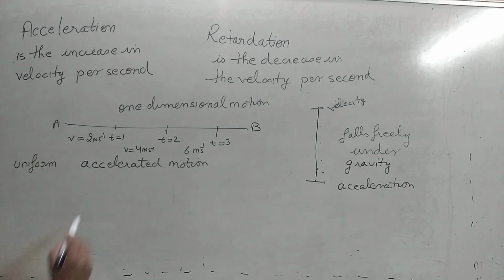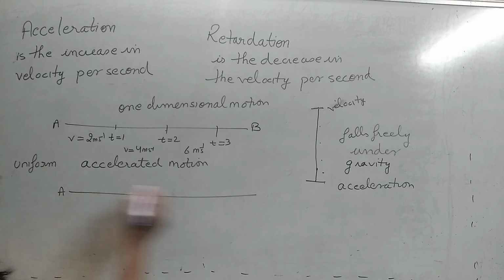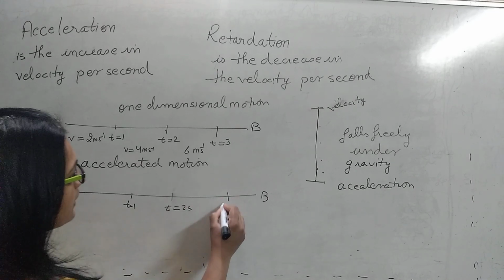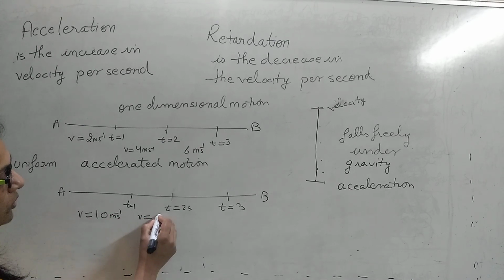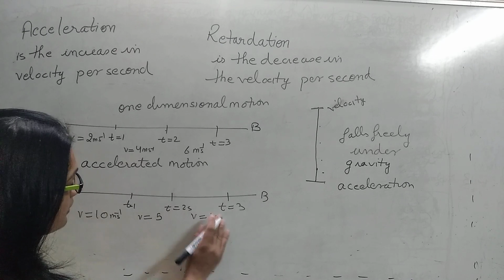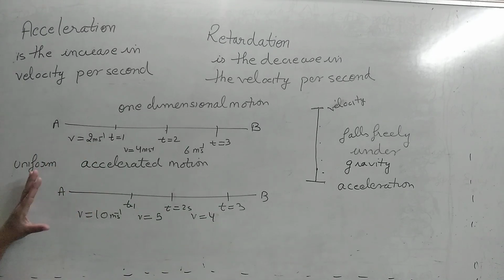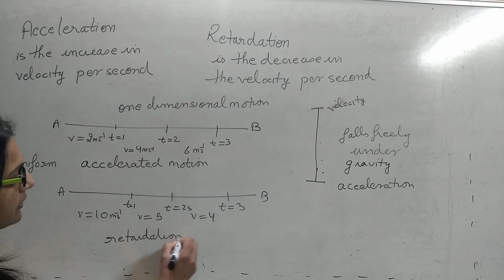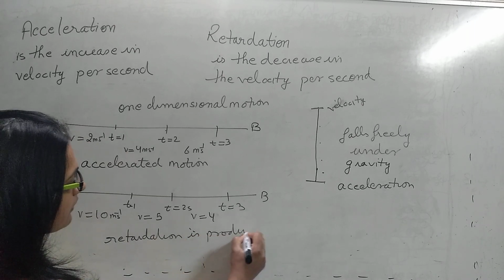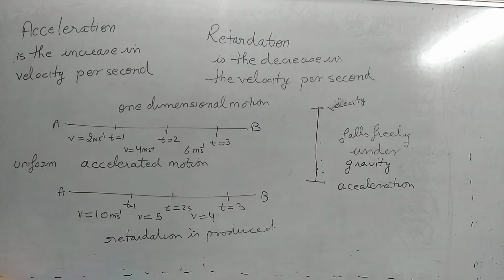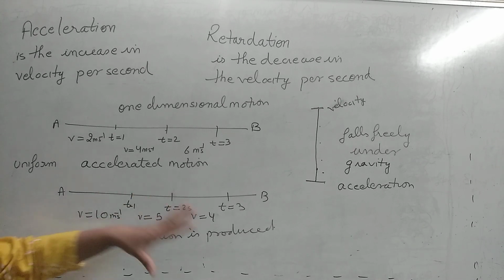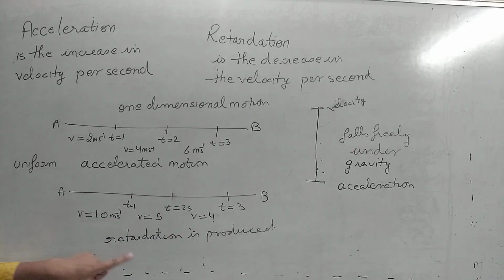Now what is meant by retardation? Suppose these are the time intervals we take, when time is 2 seconds, when time is 3 seconds. Here the velocity is 10 meter per second, then velocity is 5, then velocity is 4. Anyway, when the velocity starts decreasing, then we say that retardation has been produced. So accelerated motion we get when we put our foot on the accelerator. Retardation is produced when we put our foot on the brakes. That is the retardation motion.